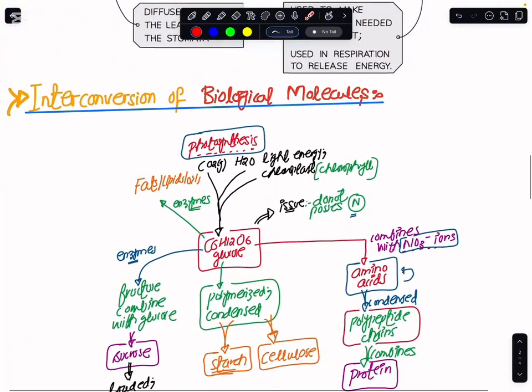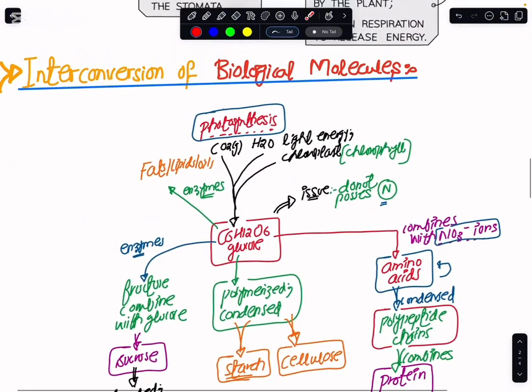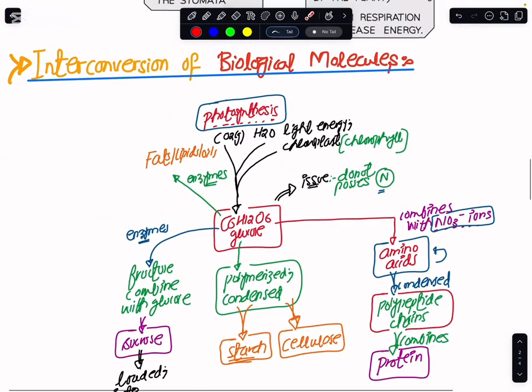Now here we have the interconversion of the biological molecules, that is, how the plants are able to fulfil their nutrition needs. Since the plants have made the glucose, this glucose is used for the respiration process initially. By respiration, what we mean is that after the plants have made the glucose in their chloroplast, they send it into the mitochondria.